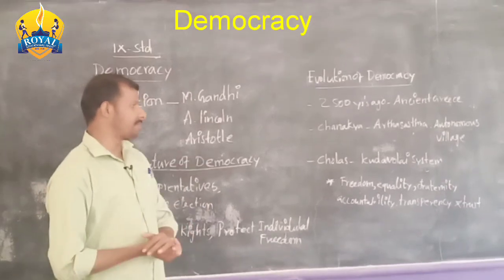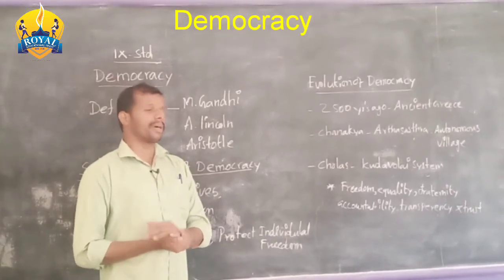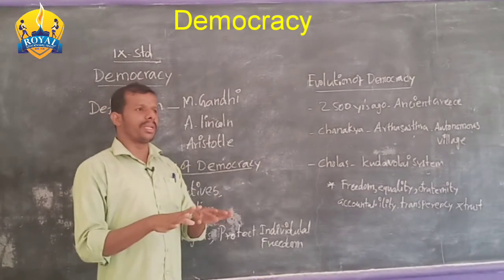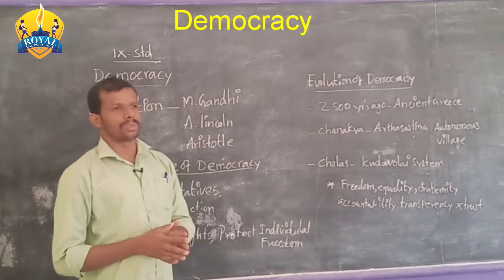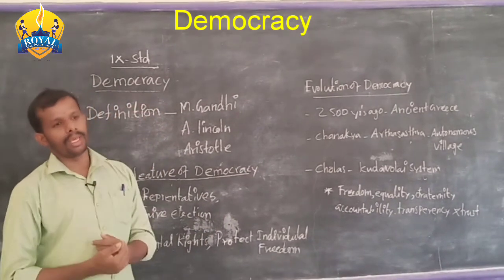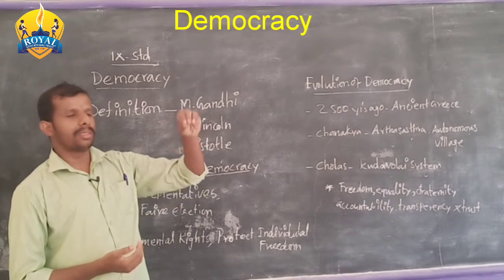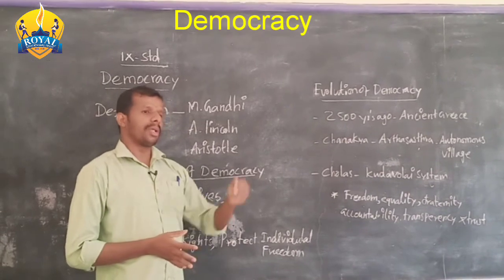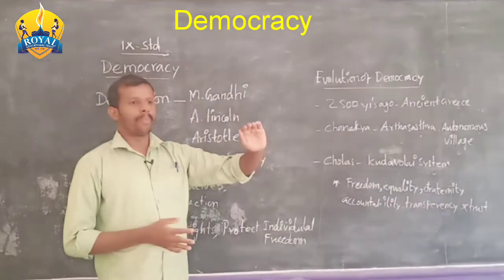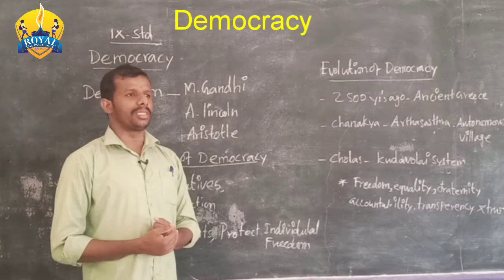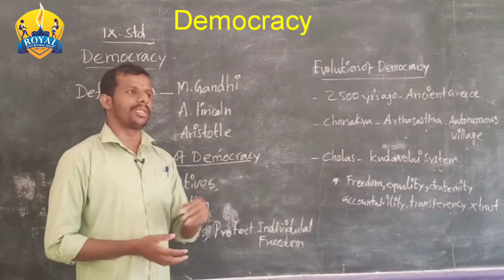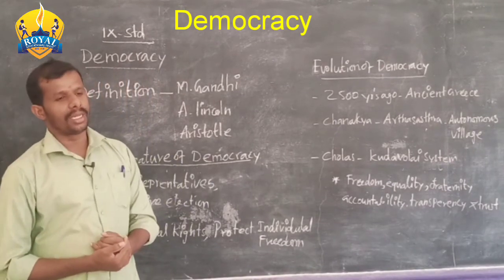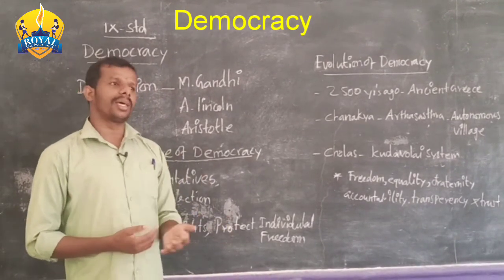Indirect democracy. What do you mean by indirect democracy? Here the people have the right to elect representatives. Those representatives alone make decisions for the people's welfare. So here people also actively participate, but they are not able to take any decision. Only the people's elected representatives are able to take decisions. So that is called indirect democracy.